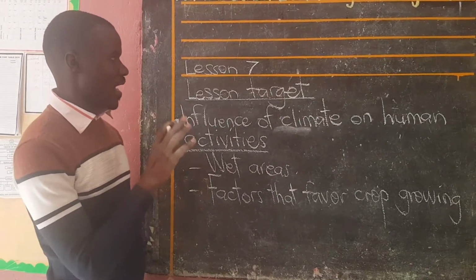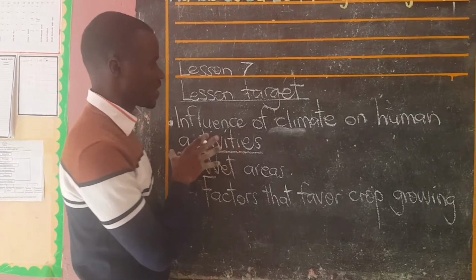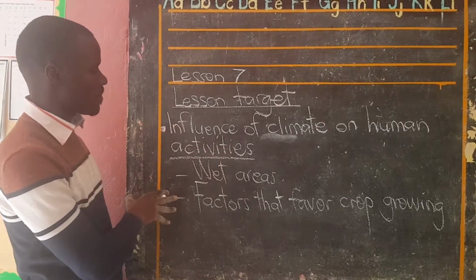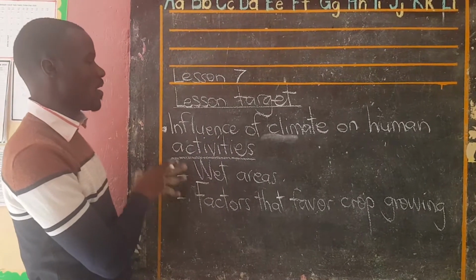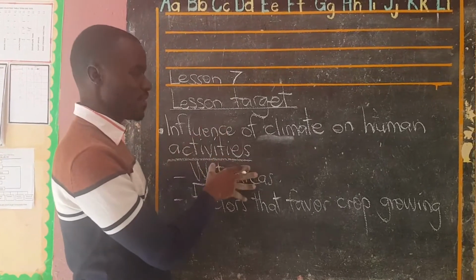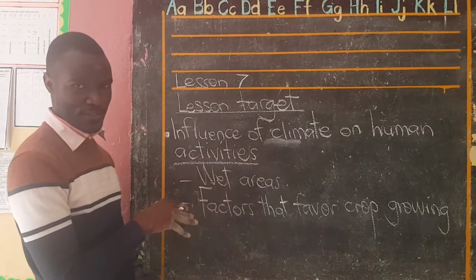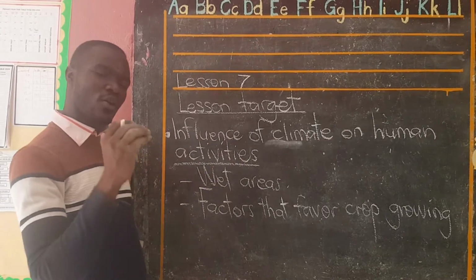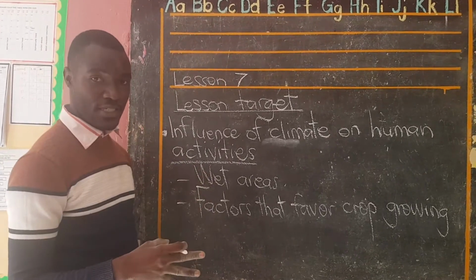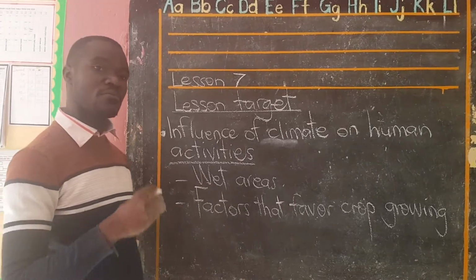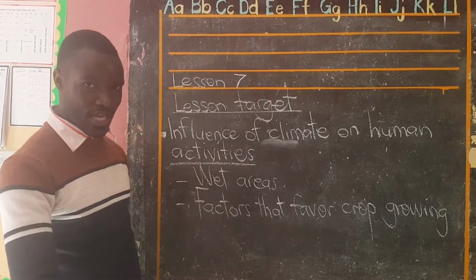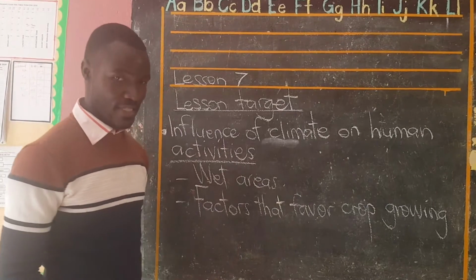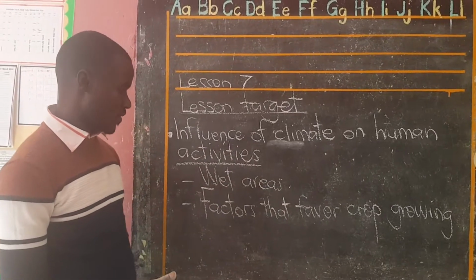I welcome you to this lesson, lesson 7, and these are the main topics that I want to talk about. I want to look at how climate influences human activities, because whatever we do here, it is under the sun. It is under the control of the climate. You find that climate has forced many people to do activities according to the way climate dictates, and that's what I want to talk about.